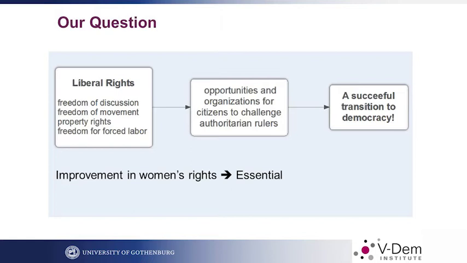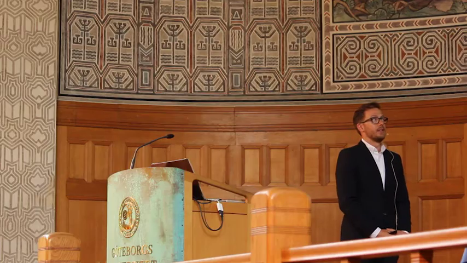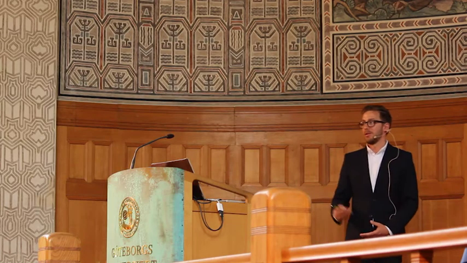So our argument goes that if we improve women's rights in a society, and especially we focus on the freedom to discuss, the freedom to move and hold property, and also being free from forced labor, so basically slavery, this will have simultaneous processes.